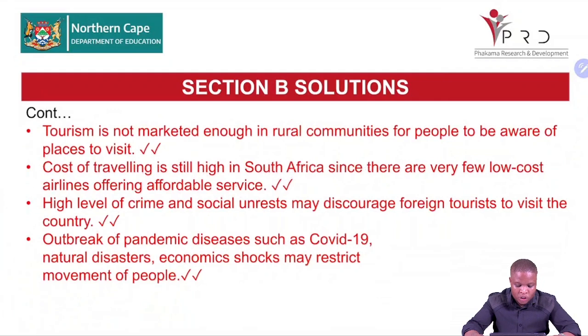High level of crime and social unrest may discourage foreign tourists to visit the country. They see these things on our social media, your Twitter, news, so they are aware of the things that are happening. They may not want to come. Outbreak of pandemic diseases such as COVID-19, natural disasters happening there in KZN, may discourage tourism. Economic shocks may restrict movement of the people. Economic shocks being prices being high, inflation, may restrict people wanting to visit because they cannot afford. Right, so anything that is relevant to this question, you may mark yourself correct or ask the teacher if it is relevant for the question.